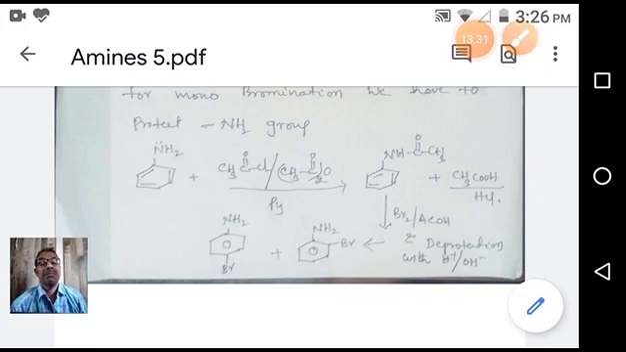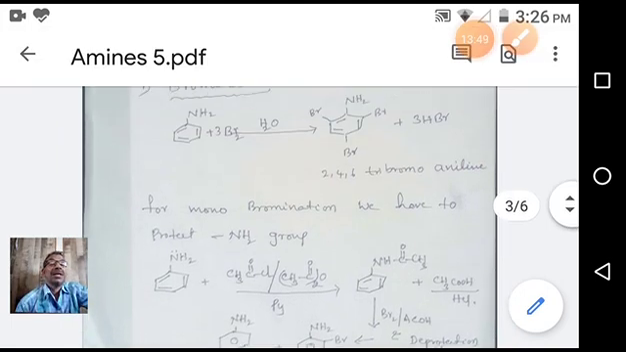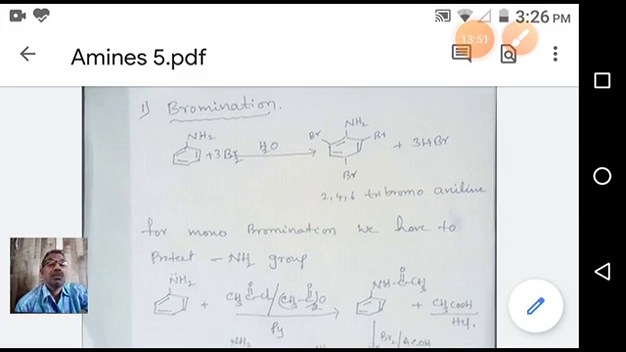Otherwise, the reaction may give multi-substituted, meaning more brominated, aniline. This is what we have to do when we require monobromination of aniline. I think it is clear. In this bromination, aniline is reacted with bromine water at ordinary temperature only. High temperature is not required, nor is any catalyst. This indicates aniline is very reactive towards electrophilic substitution reactions.